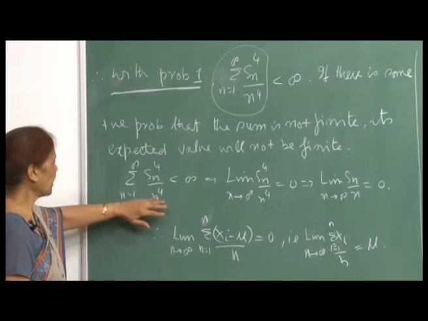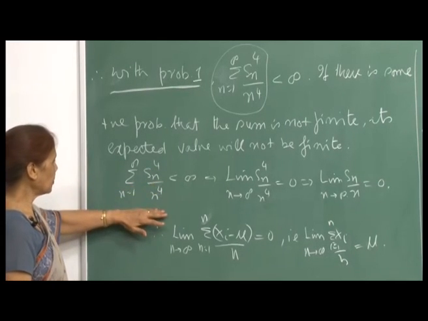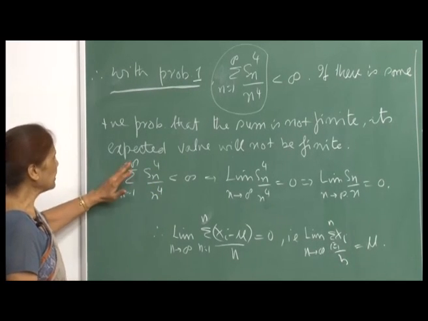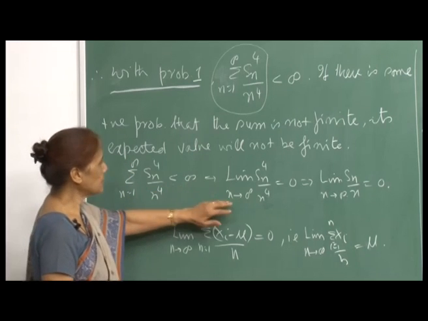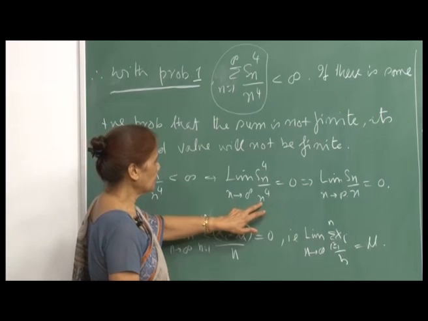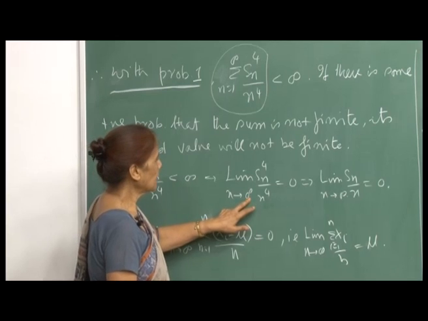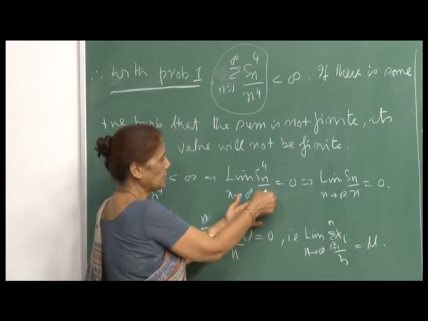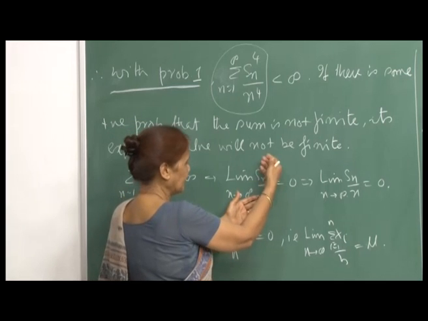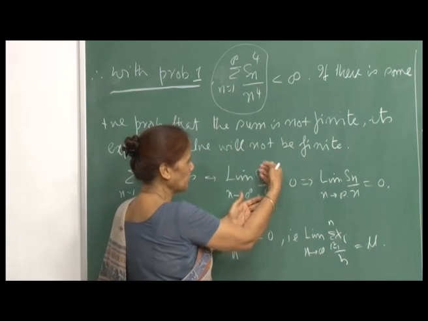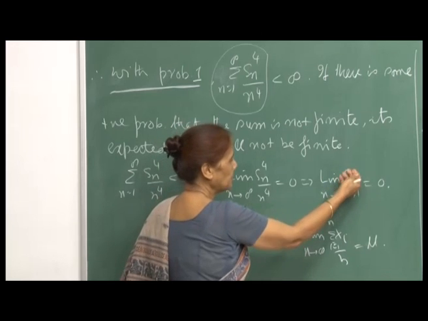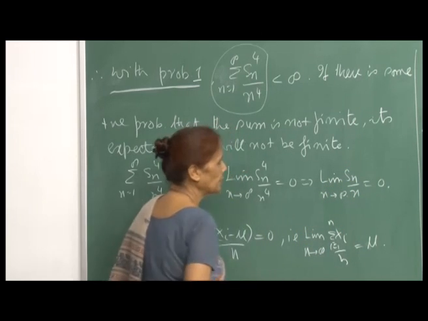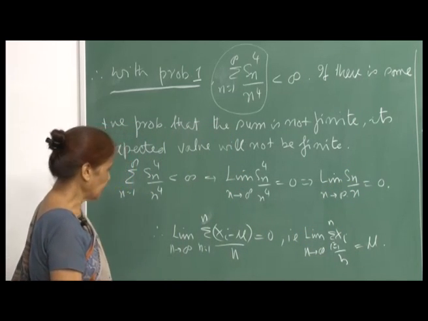So, the sum of S_n^4 upon n^4, n from 1 to infinity, being less than infinity implies that the nth term must go to 0 as n goes to infinity. And if this goes to 0, then the fourth root of this will also go to 0. Therefore, the limit of S_n upon n as n goes to infinity is 0, right.